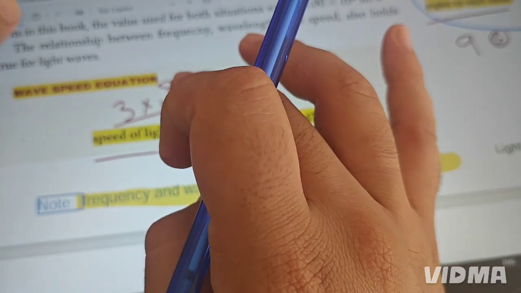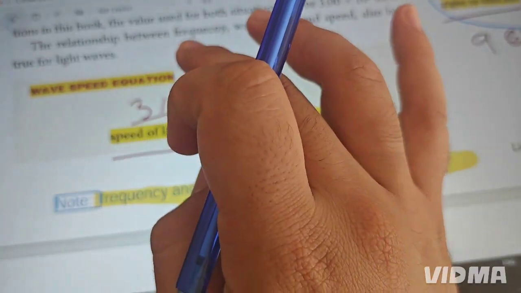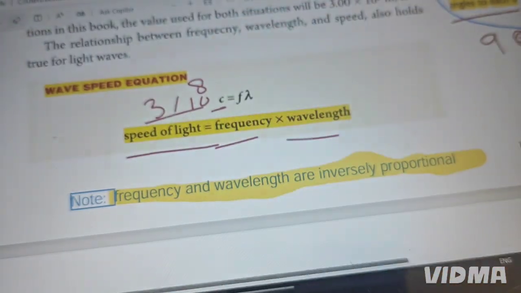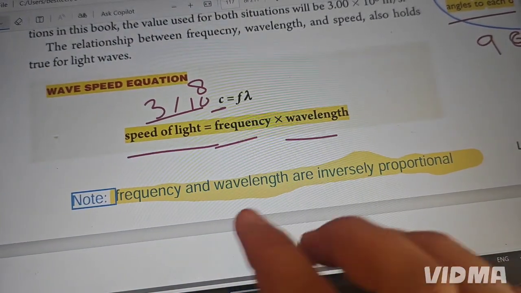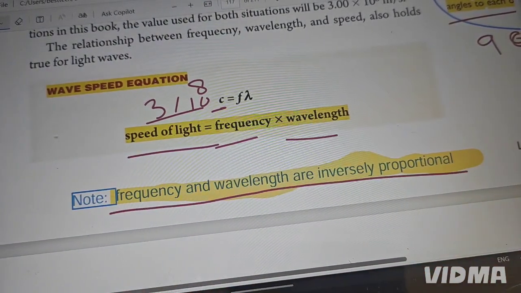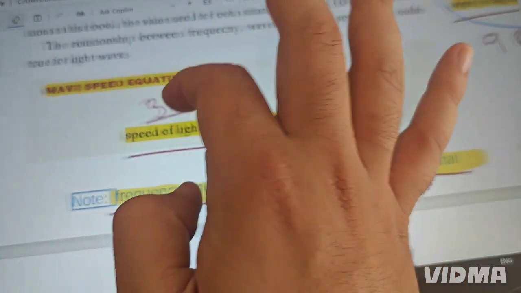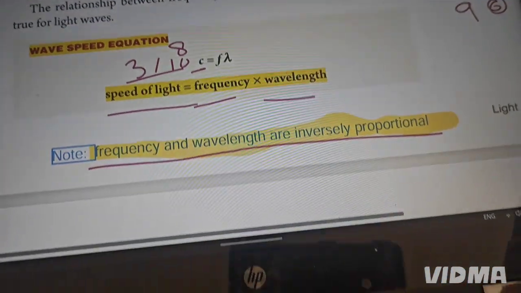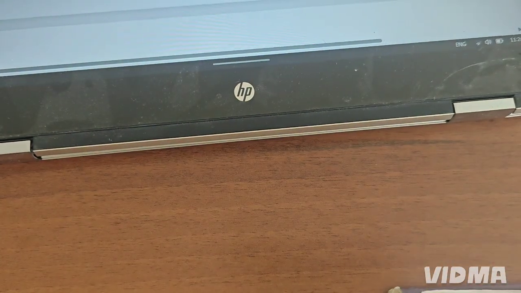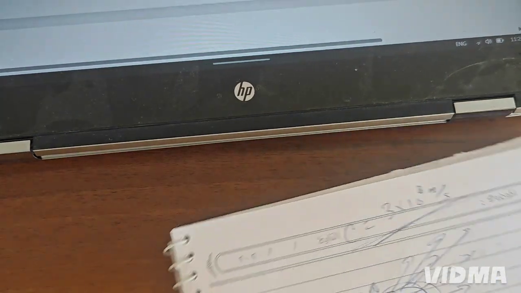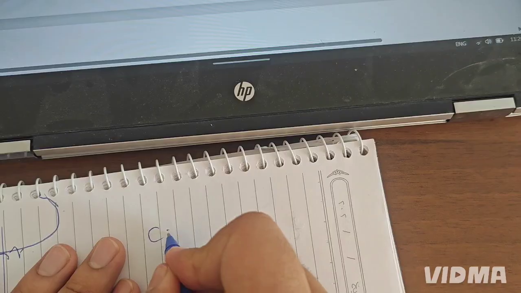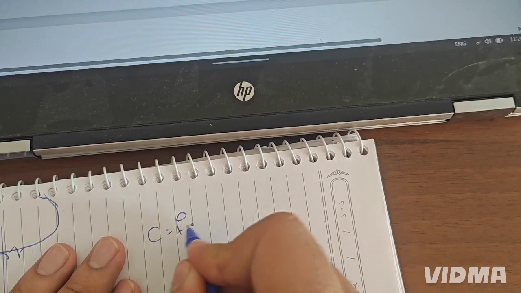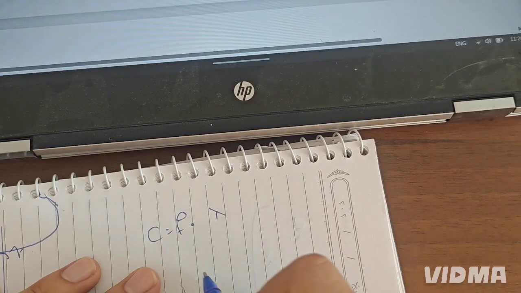We have now this relationship between frequency and wavelength: they are inversely proportional. Let me tell you one important thing, even though you will get benefit from it in grade 11 and grade 12. This is the rule: C equals F times lambda.